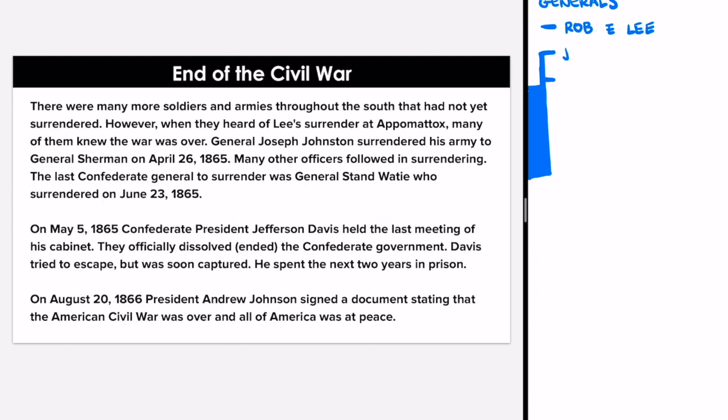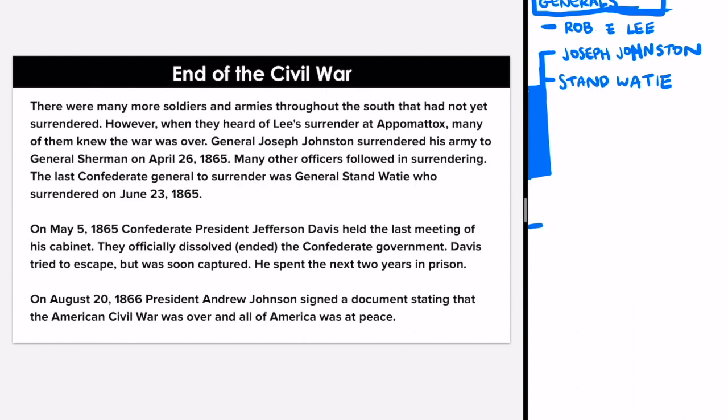So we have Joseph Johnston, that's an H, sorry, Johnston, okay? And then the last Confederate general was pretty clearly stated at the last sentence of that first paragraph. Many other officers, not that one. The last Confederate general to surrender was General Stand Watie, who surrendered on June 23rd. Pretty straightforward. I'm not sure how to pronounce this guy's last name, Watie, but that's okay.